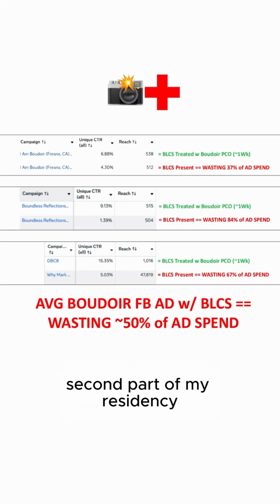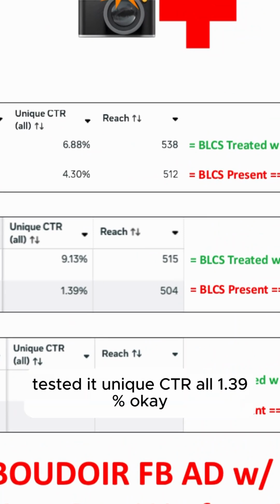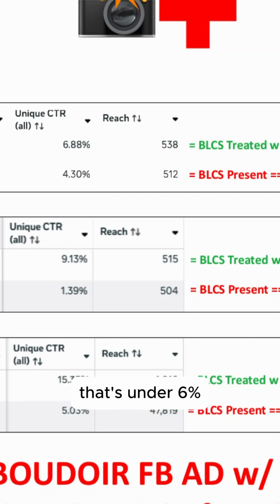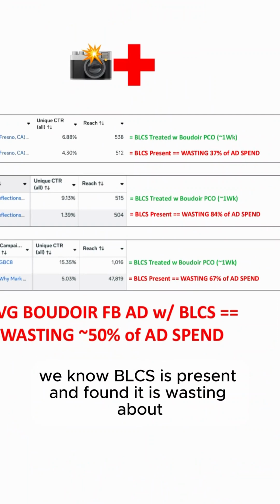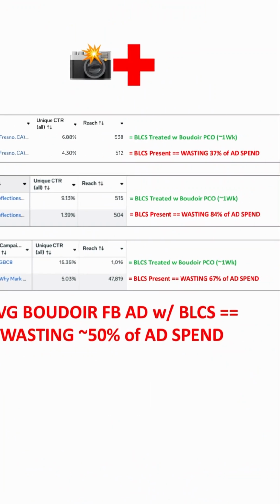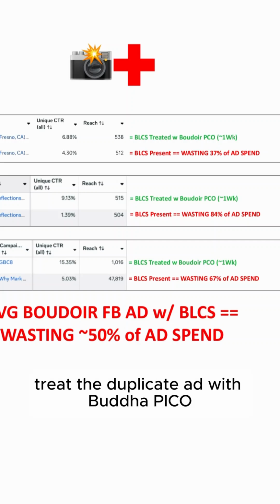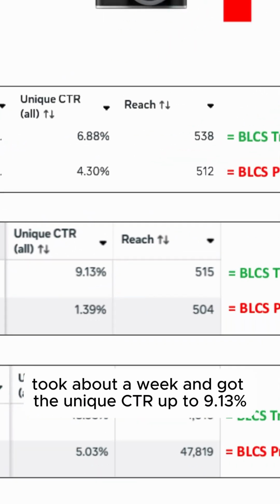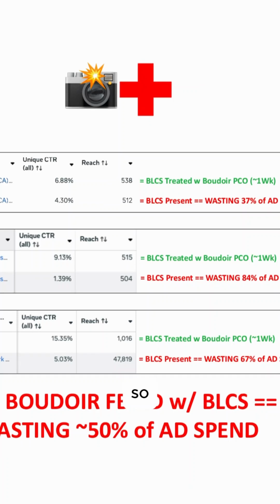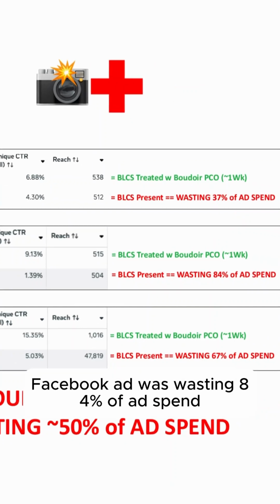For the second part of my residency, I found another Boudoir Facebook ad out there, brought it back to the hospital, and tested it. Unique CTR all 1.39%. Okay, that's under 6%. We know BLCS is present. First of all, we duplicated it, treated the duplicated ad with Boudoir Pico, which took about a week, and got the unique CTR all up to 9.13%. So we found out the original Boudoir Facebook ad was wasting 84% of ad spend.